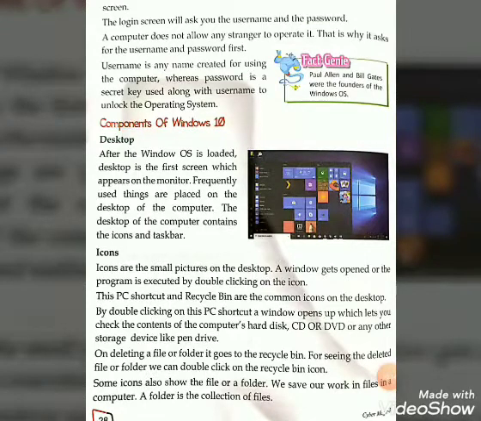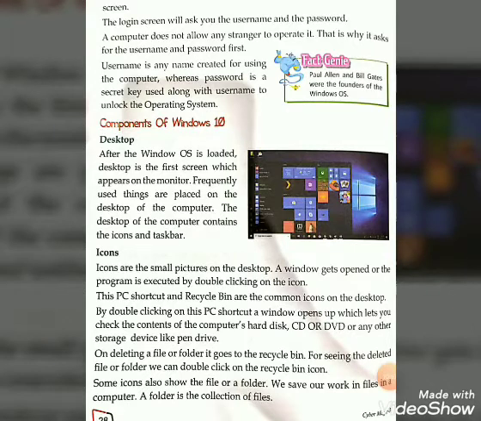You cannot share your password with anyone, otherwise the next people can open your ID. So here, password is a secret key used along with username to unlock the operating system. This is very, very interesting. Read it once again at your home.